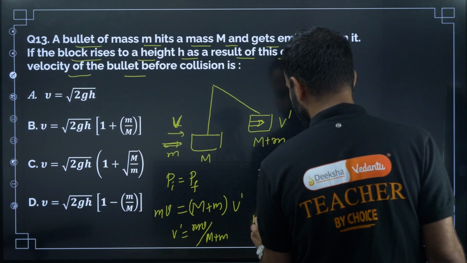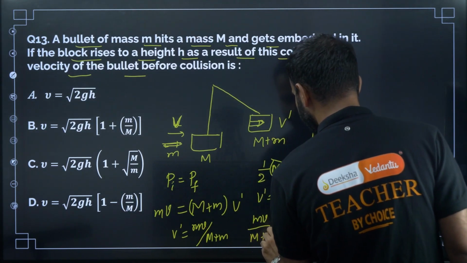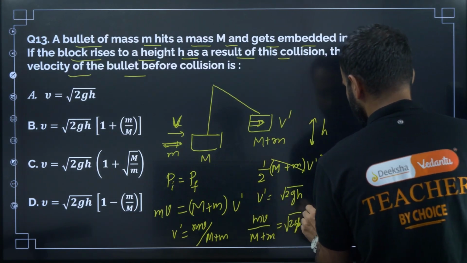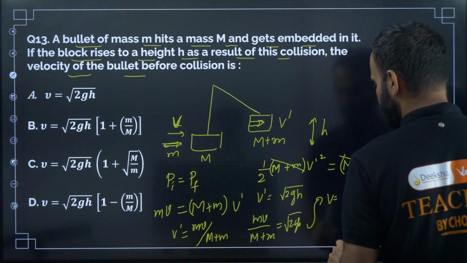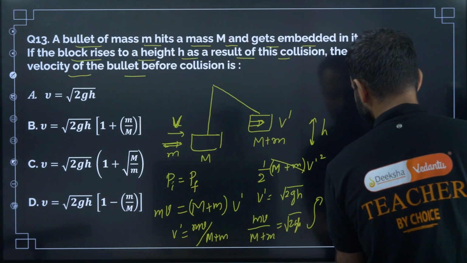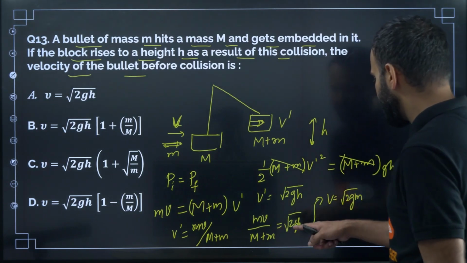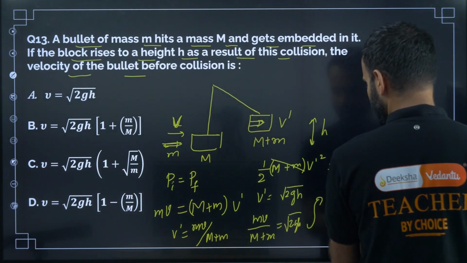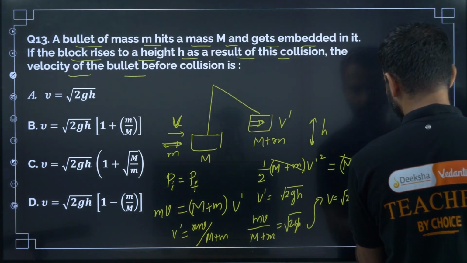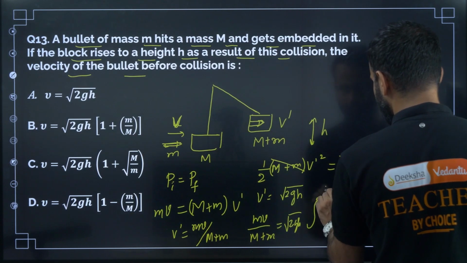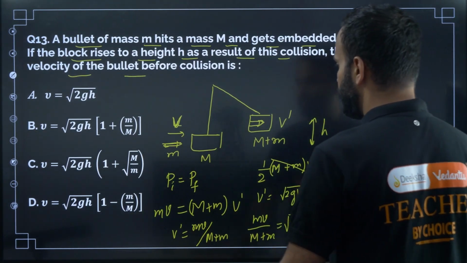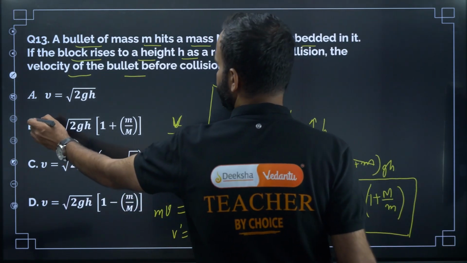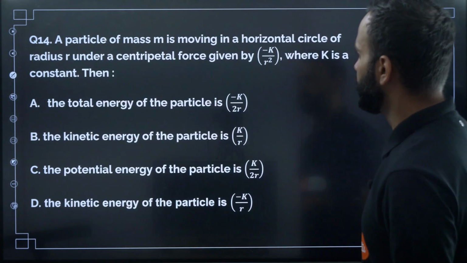V dash is m into V divided by (M plus m), which is equal to root of 2gh, right? So now V is equal to root of 2gh into (M plus m) divided by small m. Here 1 plus capital M divided by small m. So this is the speed of the bullet before the collision. So the correct option will be B. Next one, question number 14.